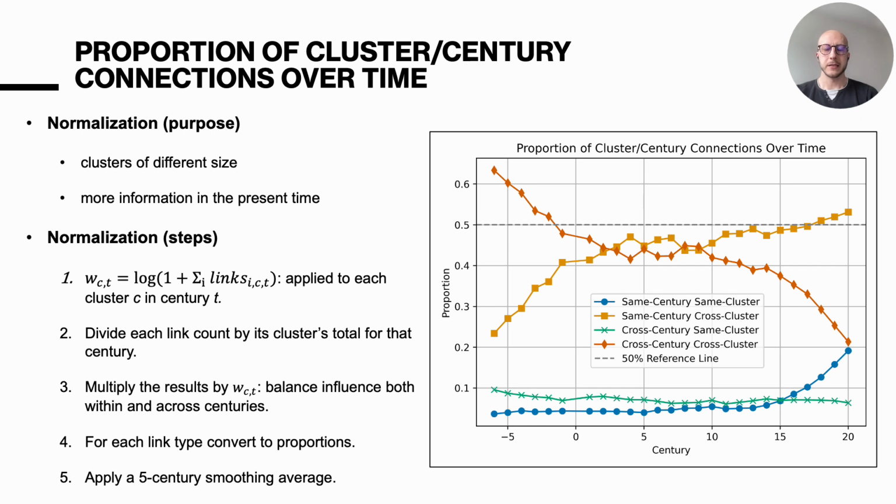For the first step of the analysis, we classify all connections into 4 link types based on temporal and thematic proximity. To correct for differing cluster sizes and historical documentation bias, we normalized the link frequencies. We observe that since the 14th century, which can be considered the beginning of the Renaissance, an upward trend shows that most connections occur between people of the same century, but from different clusters. This suggests an increased interdisciplinary referencing over time in the English biographies.